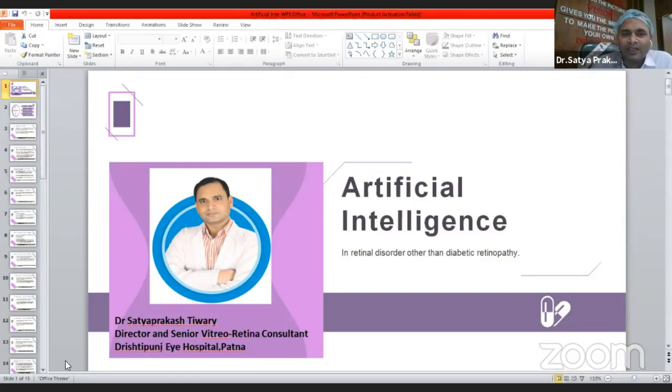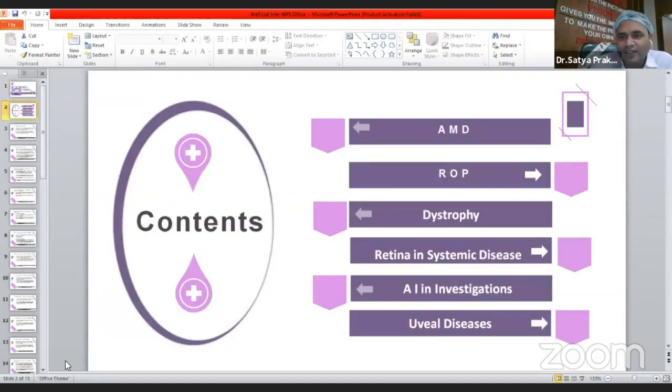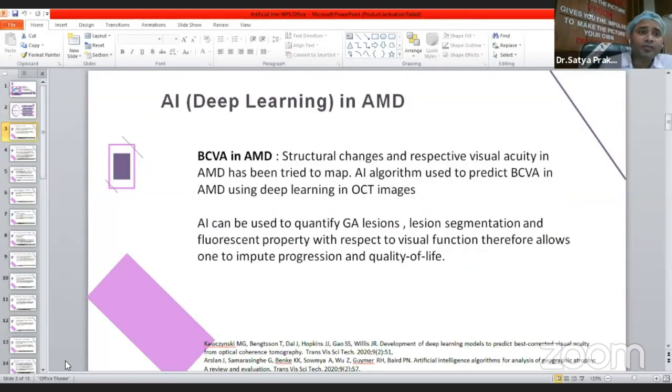But apart from diabetic retinopathy, in other retinal disorders, most of the things are still in the research phase and at the phase of scientific calculations and research. So nothing much is available clinically, but I would try to rush through one slide each of all the important disorders like age-related macular degeneration, retinopathy of prematurity, inherited macular dystrophies, systemic diseases, retinal conditions in systemic disease, and then investigations and ocular disorders.